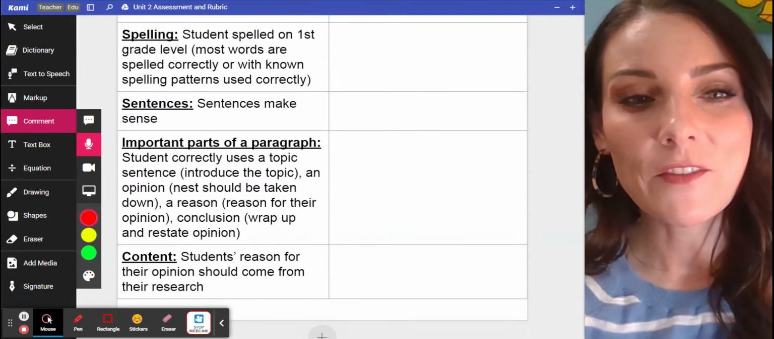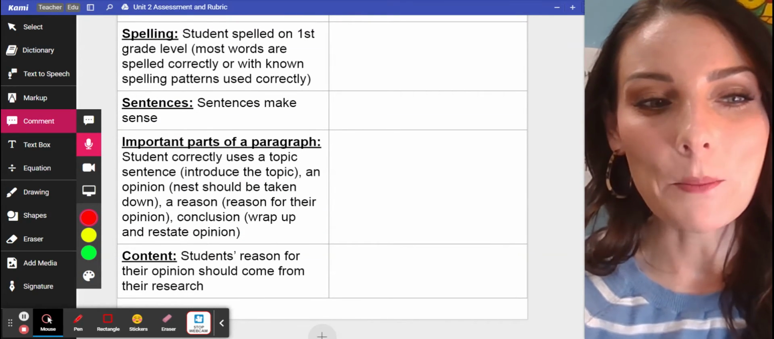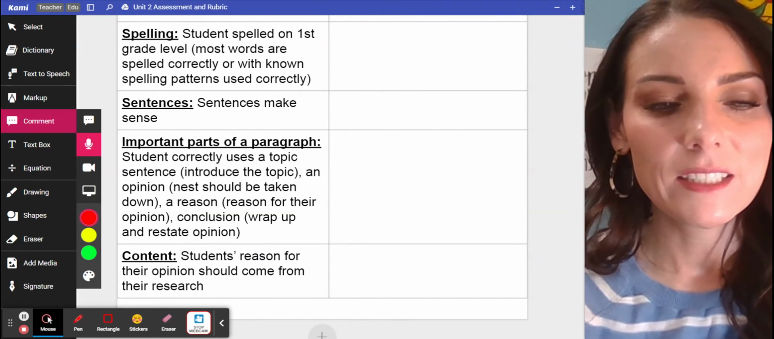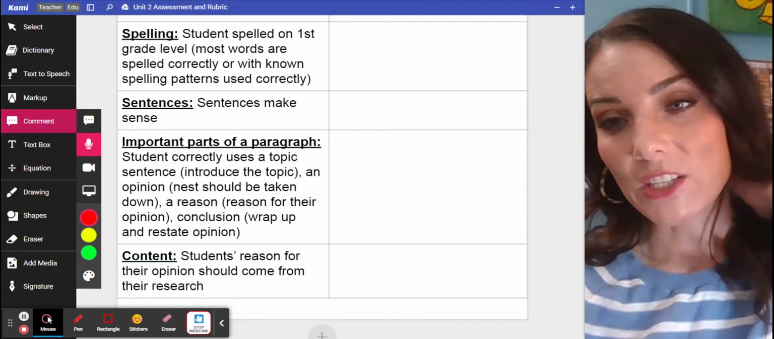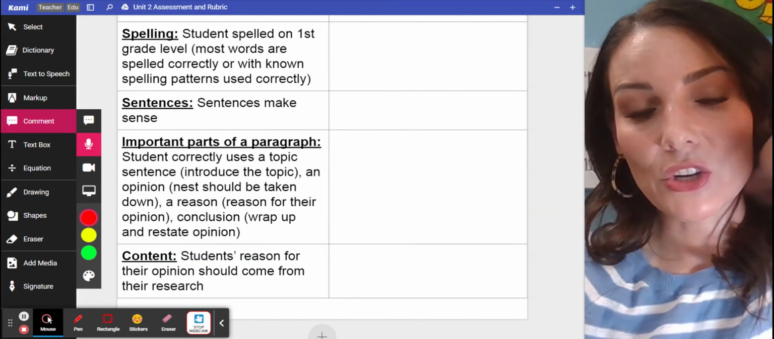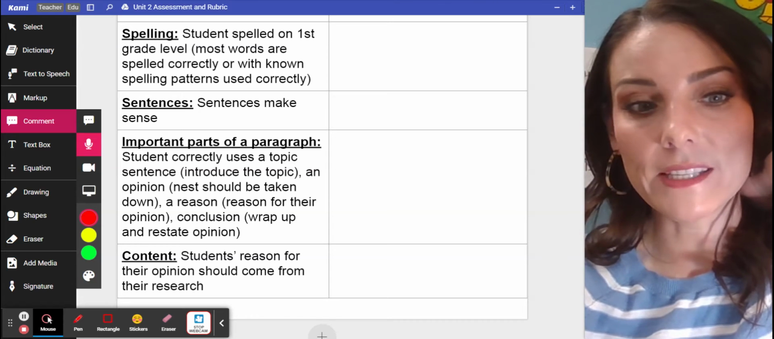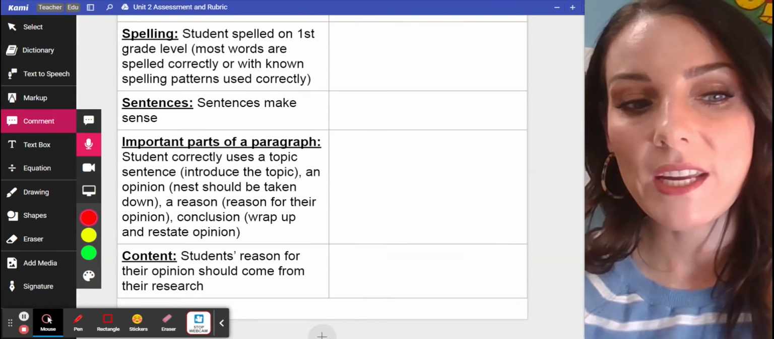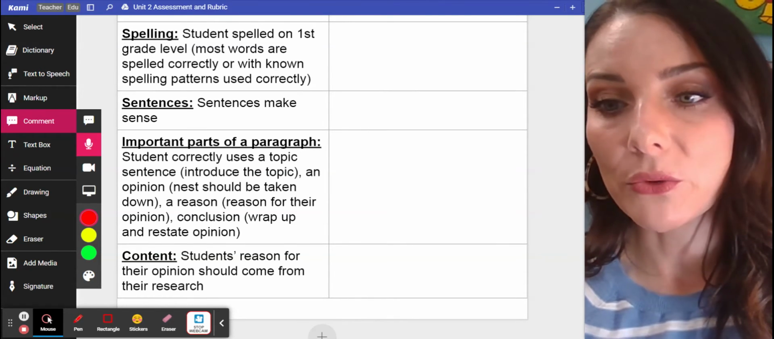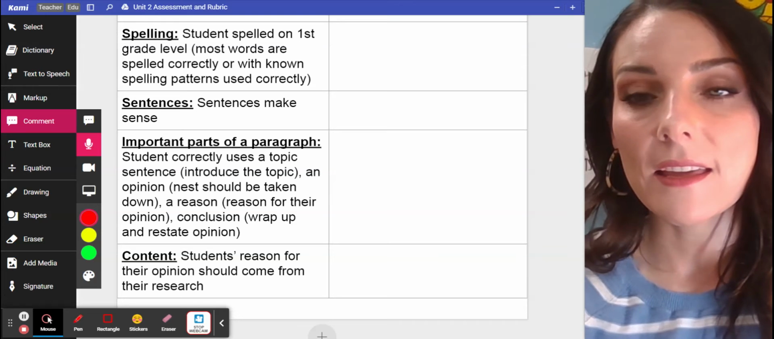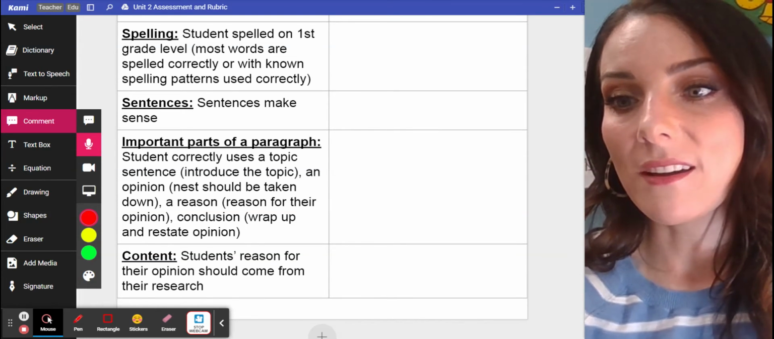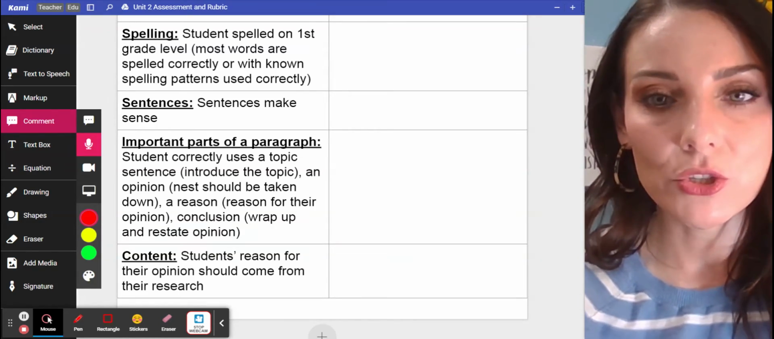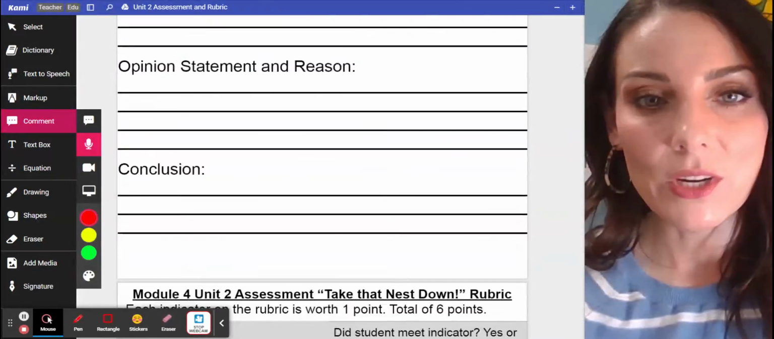Important parts of a paragraph are included: topic sentence, opinion, reason, and conclusion. So they have to correctly do that. They don't get the point if they just did it. They have to use the topic sentence correctly, the opinion correctly, the reason correctly, and the conclusion correctly. And the content, they get a point if their reason for their opinion comes from their research. So they can't just say, I think the nest should come down because I don't like nests. That's not a reason from their research. So that is the rubric.